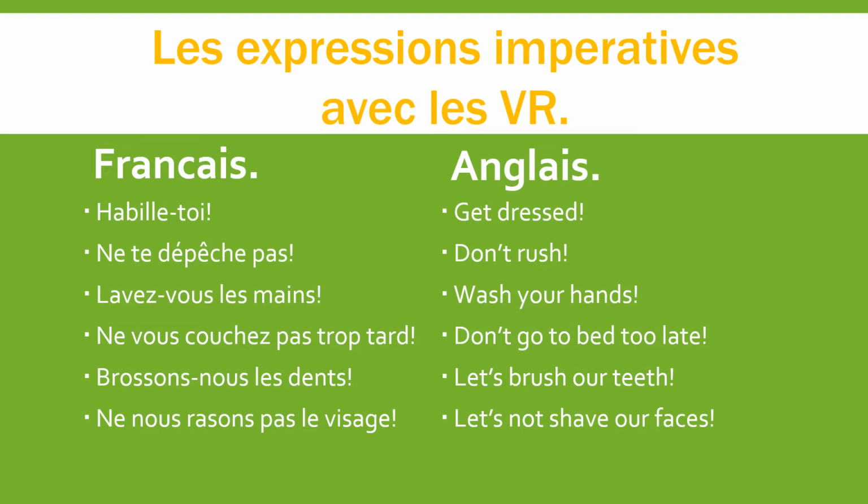So, with these, you notice that all of these just start with verbs. If it's negative, obviously we got the ne pas. And if you're using toi, because you're giving the command to one person and you might need it, you're going to put it after the verb. This is something that's going to come up with the ones that we're looking at today. Reminder, these are reflexive verbs, so we have to use the reflexive pronouns vous, toi, and nous. Unless it's a reflexive verb, this isn't necessarily something you're always going to think about. It only applies when you need that pronoun. So for instance, today we're looking at sentences that are going to use direct object pronouns, which are not the same. So let's take a look.